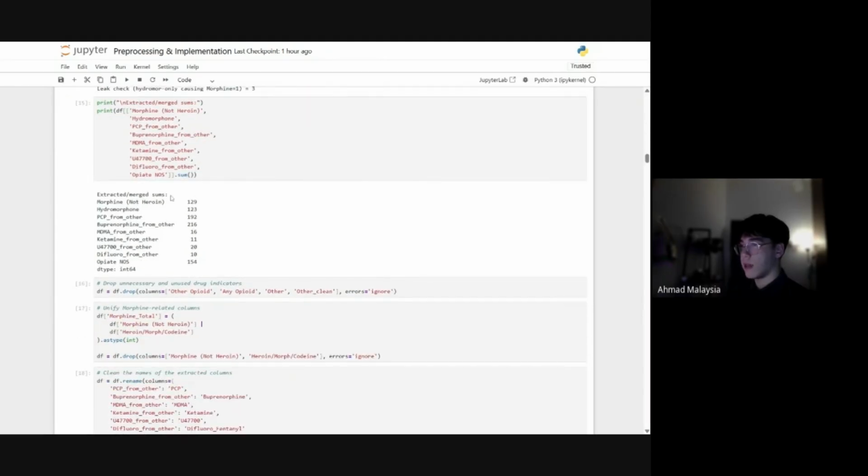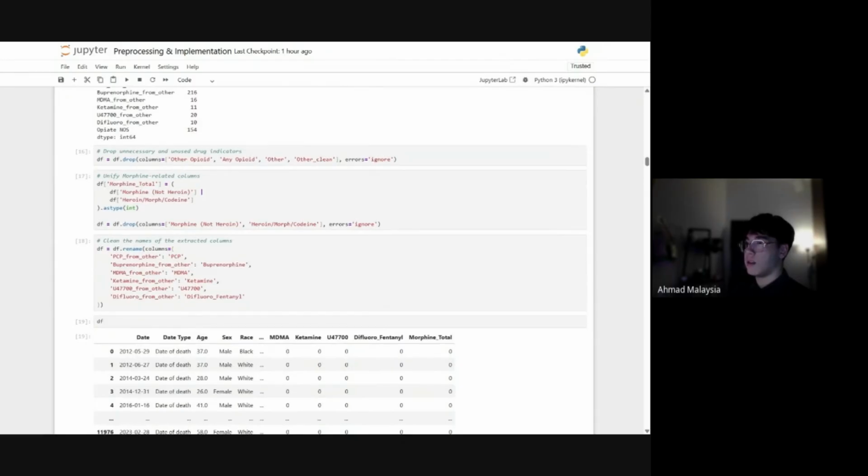Then we extracted and merged some of the columns with the original columns, because some of them were just stated there for no reason. And we dropped any unnecessary drug indicators like other opioid, any opioid, other, and other clean. The other clean was used temporarily. We deleted these because in the other opioid column there was actually nothing to be extracted from it. It was just either a Y or an empty space, and we don't really want to know if there was another opioid. That doesn't really provide us with any pattern.